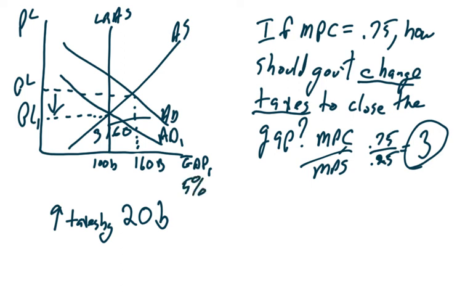And this is how the government uses the multiplier effect as well as fiscal policy to try to fix economies that are either in a recession or overextended.